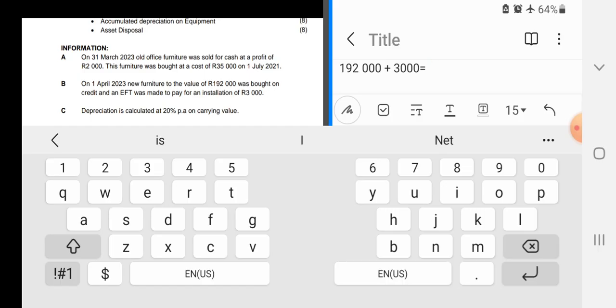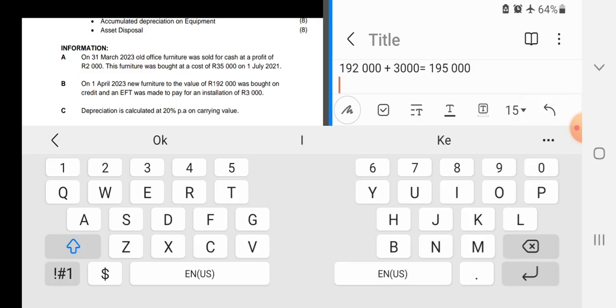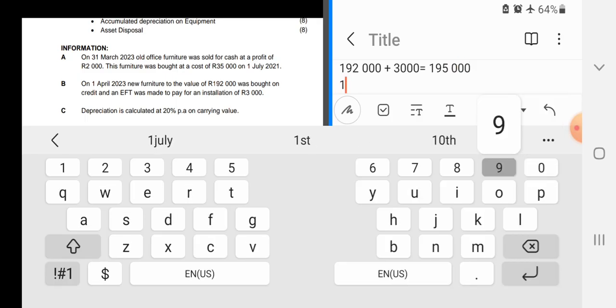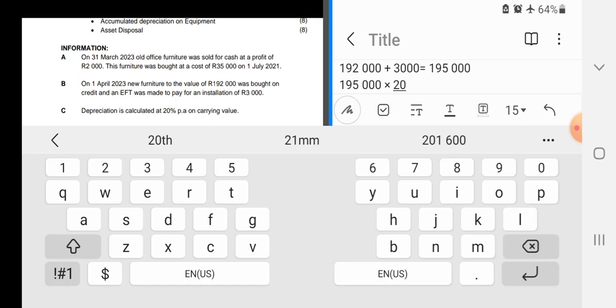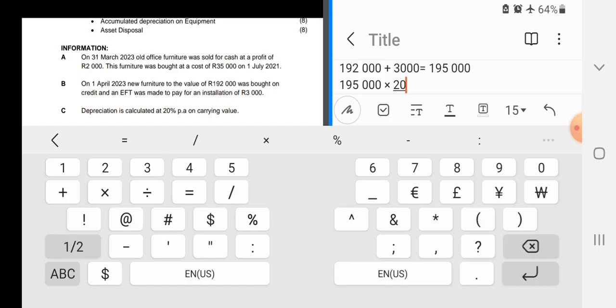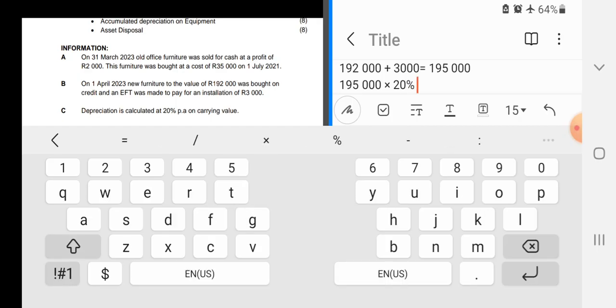So 192,000 plus 3,000, we get 195,000. So we'll take the 195,000 and then we multiply it by 20%.